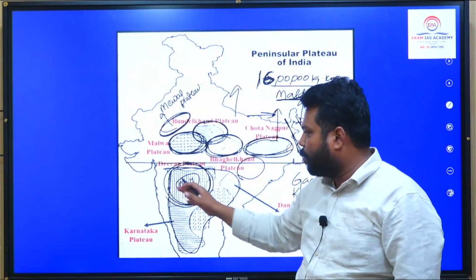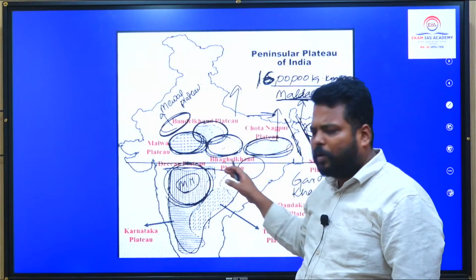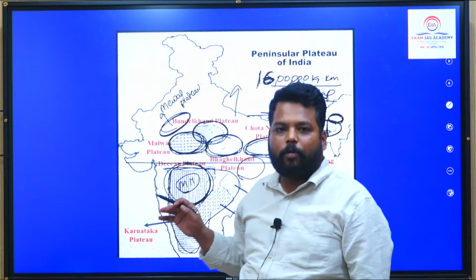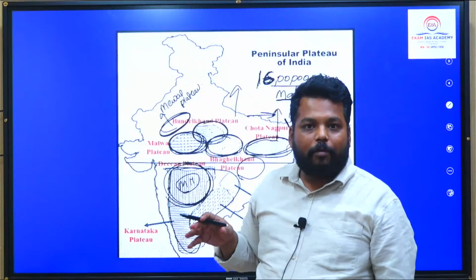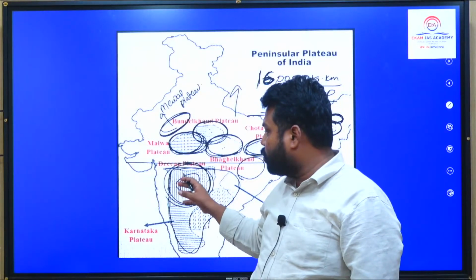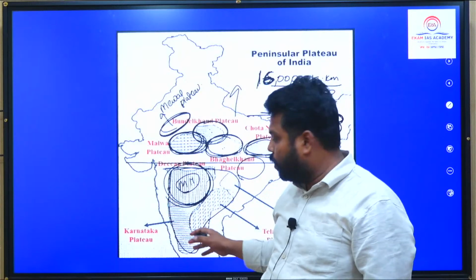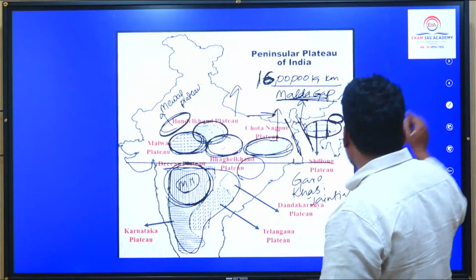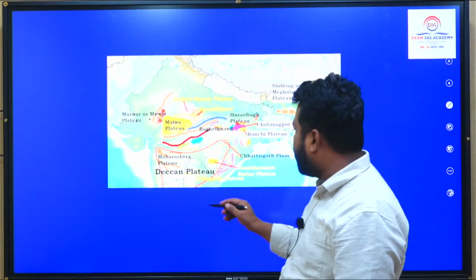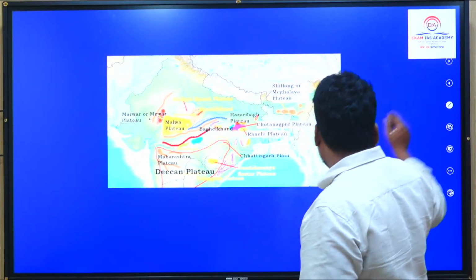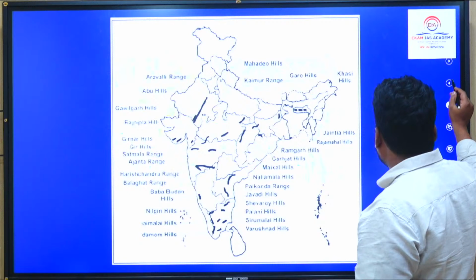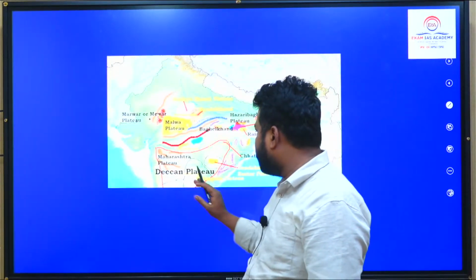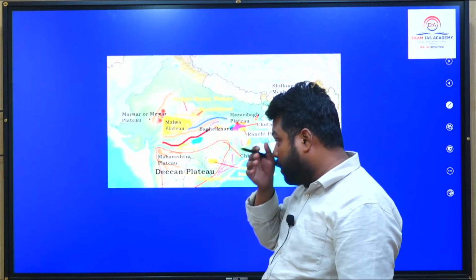So this Maharashtra plateau mostly dominates. The entire Deccan plateau is a lava plateau. The Maharashtra plateau is dominated by this lava formation. Here we shall have huge black soils, and the black soils in this region are called Regur soils. And the Karnataka plateau is divided into two. One particular region is called Malnad, and the other region is called the Maidan location. Clear? So Maharashtra plateau, Telangana plateau, Malnad, Maidan plateau.